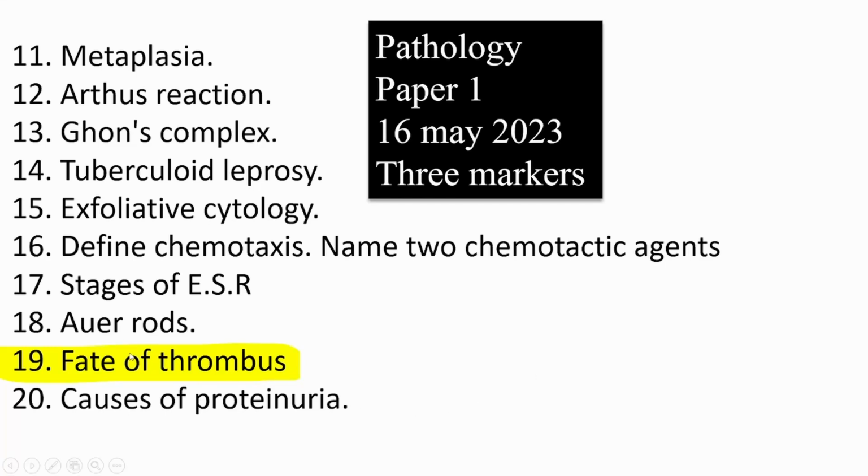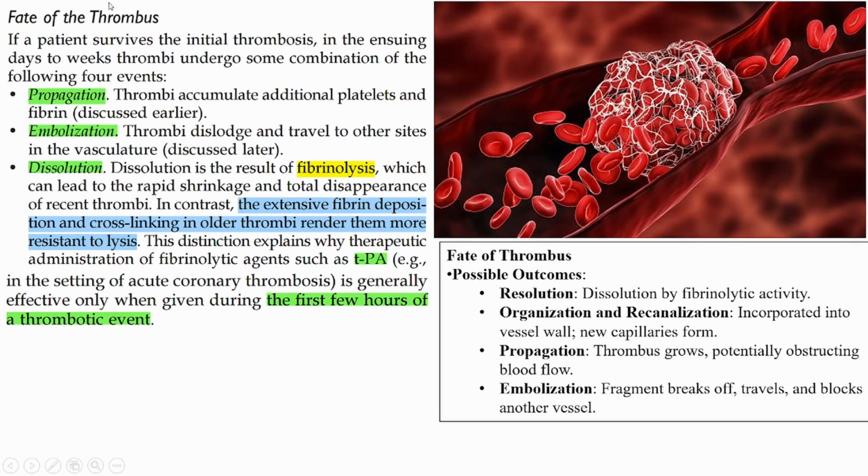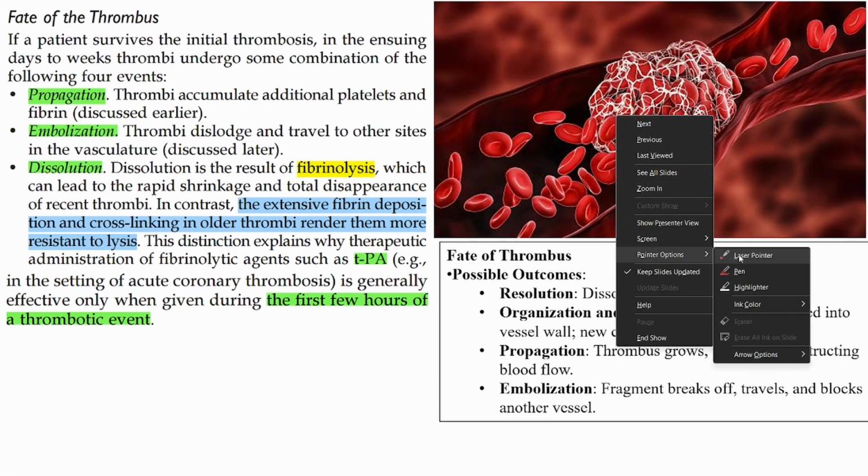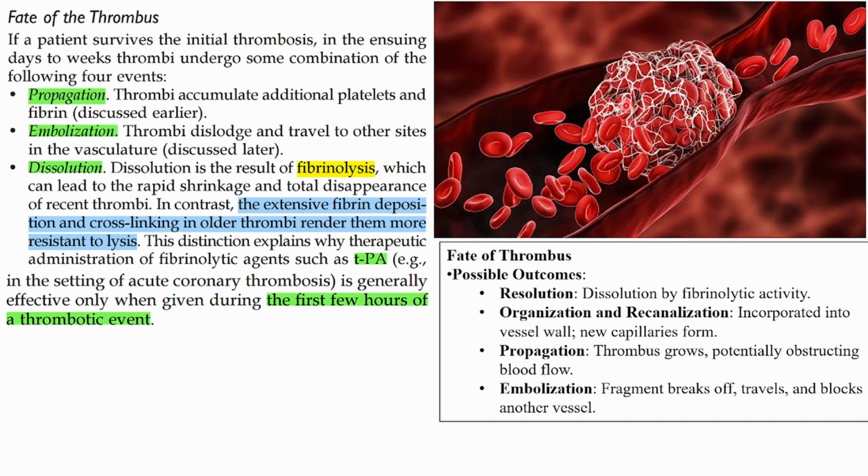So next we have the fate of thrombus. Okay, so as we know, what is a thrombus? As you can see in the picture, if this is the blood vessel, the blood cells, RBCs and the fibrin, everything clumps together and they form a thrombus. And after forming a thrombus, they obstruct the flow of the blood.